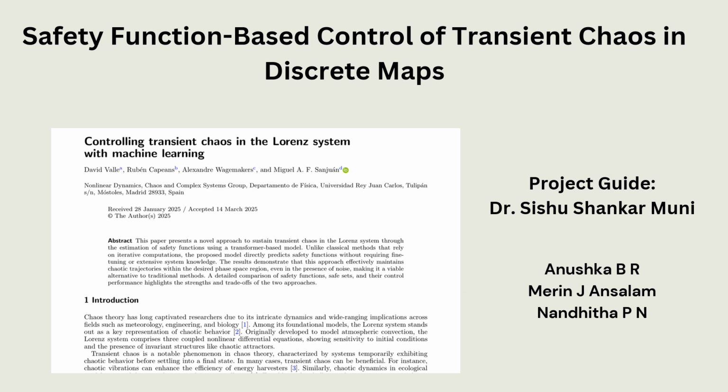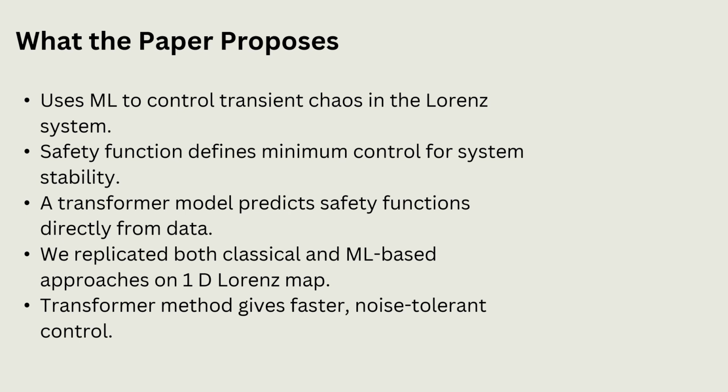Good afternoon, everyone. Today we will be presenting a project titled Safety Function Based Control of Transient Chaos in Discrete Maps. Myself, Anushka, and our team members are Marin and Nandita under the guidance of Dr. Shishishankar Mani. This project explores how machine learning, especially transformers, can help control chaotic behavior in nonlinear systems using safety functions. What the paper proposes.